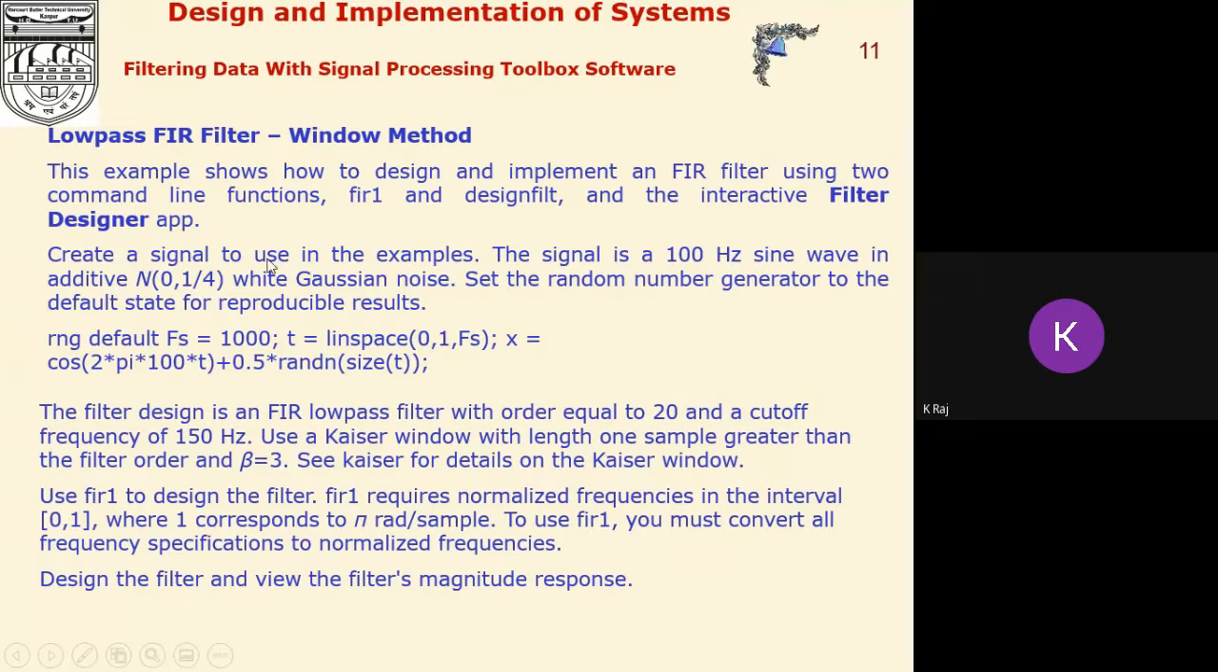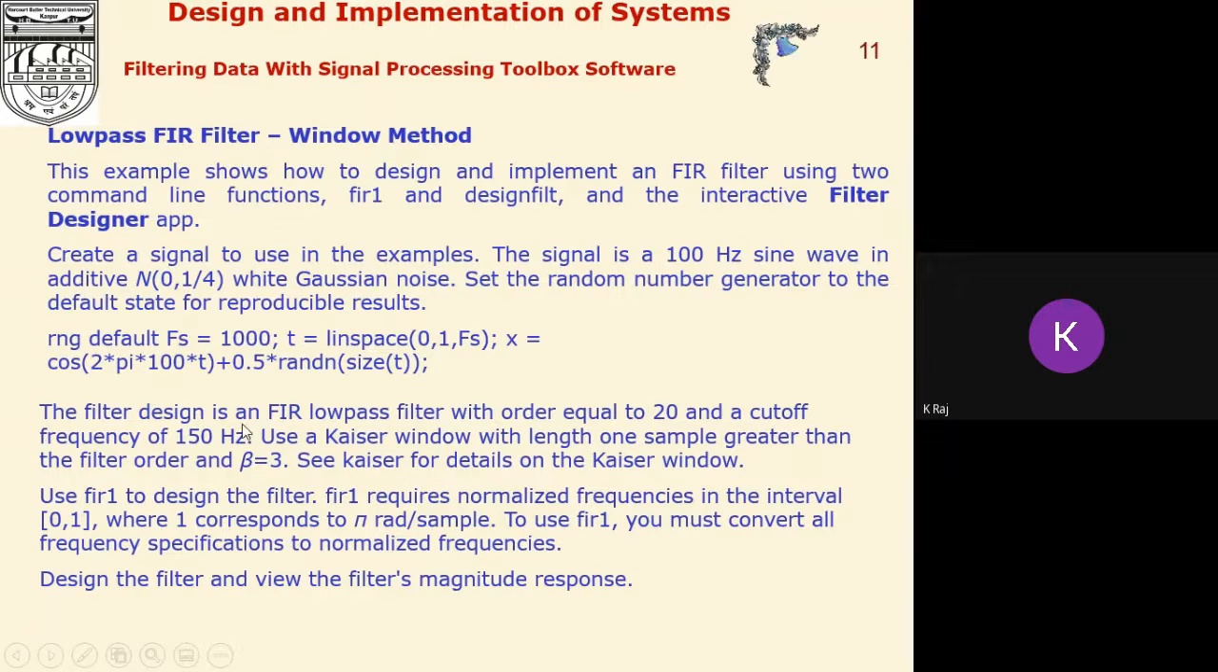Here we create a signal to use in the example, and the signal is a 100 Hz sine wave in additive white Gaussian noise, and set the random number generator to the default state for reproducible results. This is the command that can be utilized.